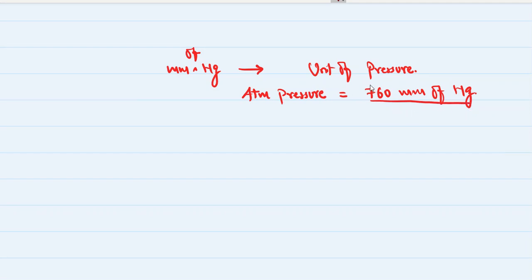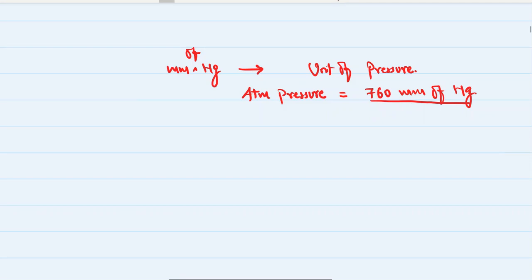This is the height of the mercury column in a barometer. You don't know what a barometer is, right? You will study about the barometer in physics, so you have to wait for that topic. So this mm of Hg is basically a unit of pressure, and atmospheric pressure is measured in millimeter of mercury.